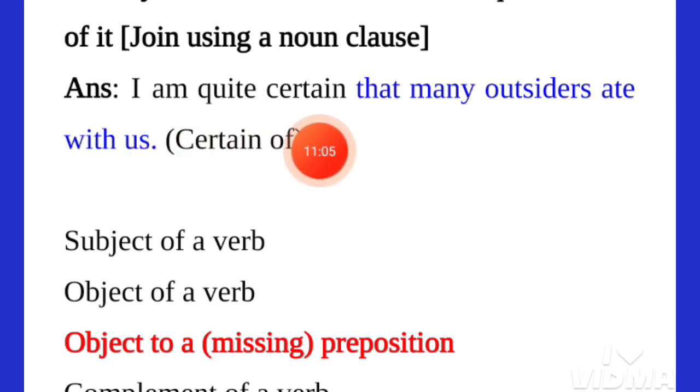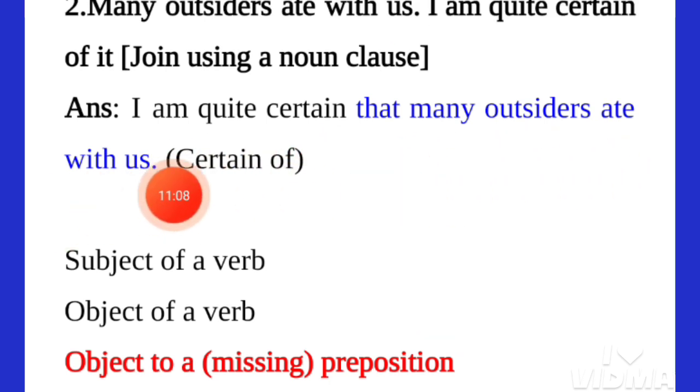By omitting the preposition, we have written it in this way: "I am quite certain that many outsiders ate with us." This blue marked clause is the noun clause here, and we can join a noun clause by adding "that". This is the conjunction, and we can join two simple sentences by using "that", making a noun clause in this way.